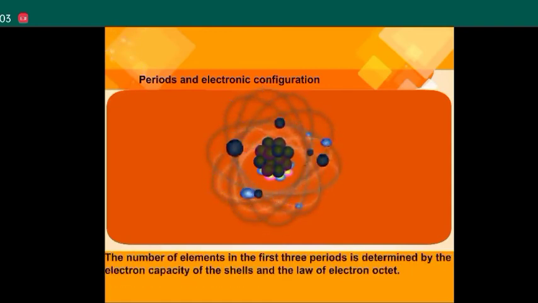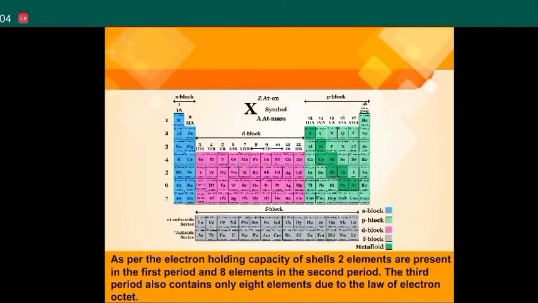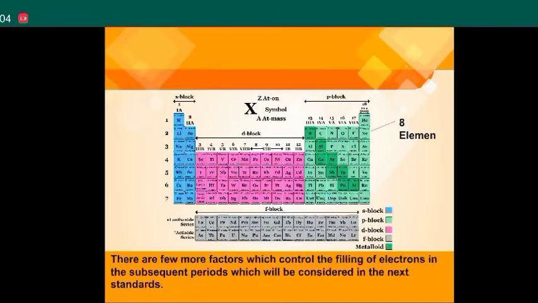The number of elements in the first 3 periods is determined by the electron capacity of the shells and the law of electron octet. As per the electron holding capacity of shells, 2 elements are present in the first period and 8 elements in the second period. The third period also contains only 8 elements due to the law of electron octet. There are a few more factors which control the filling of electrons in the subsequent periods, which will be considered in the next standards.